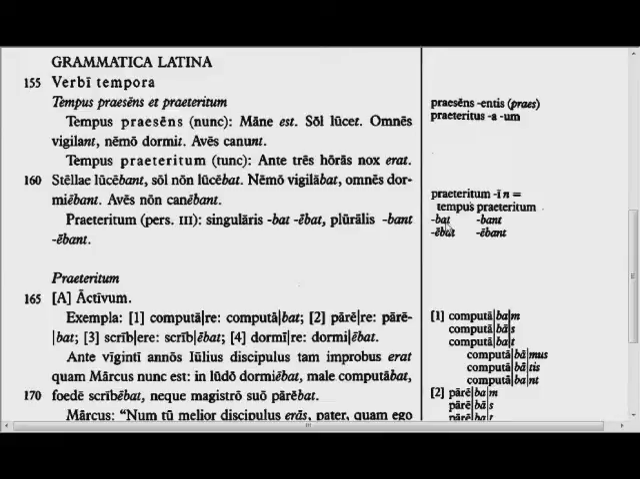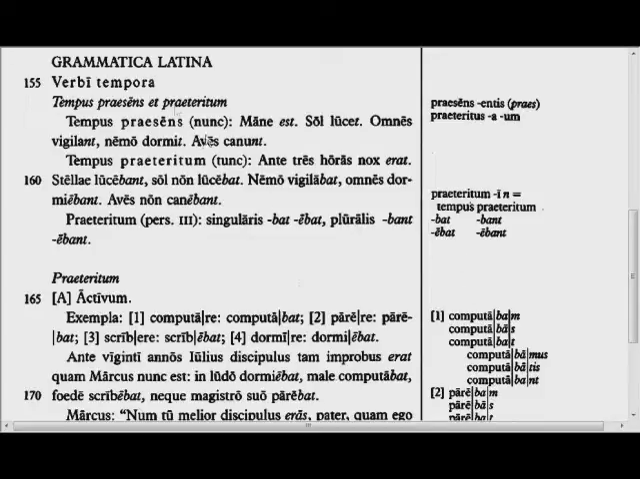And the endings for the imperfect active are -bam, -bas, -bat, -bamus, -batis, -bant. You see a -ba in front of the personal endings in the first and second conjugations, and a -eba in front of the third and fourth conjugation personal endings.